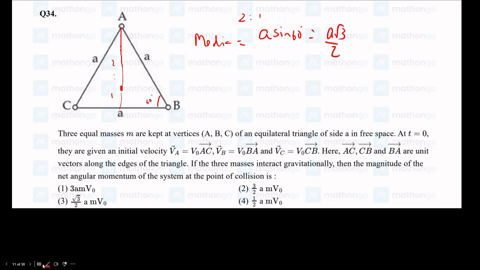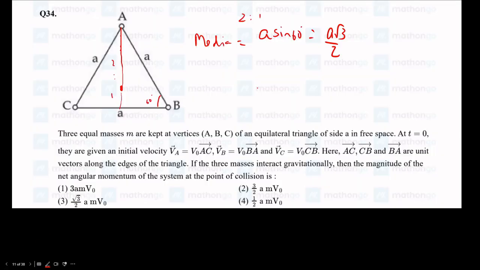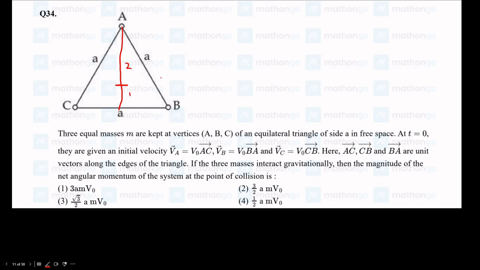Okay, it's just getting a bit messy. I'll clear it. Okay, so we get A root 3 by 2 as the median's length. Now the centroid divides it in the ratio of 2:1. So this part is just 1/3 of the median, and this part is 2/3 of the median. The median is A root 3 by 2, and 1/3 of it is going to be A by 2 root 3, since the root 3 will cancel.